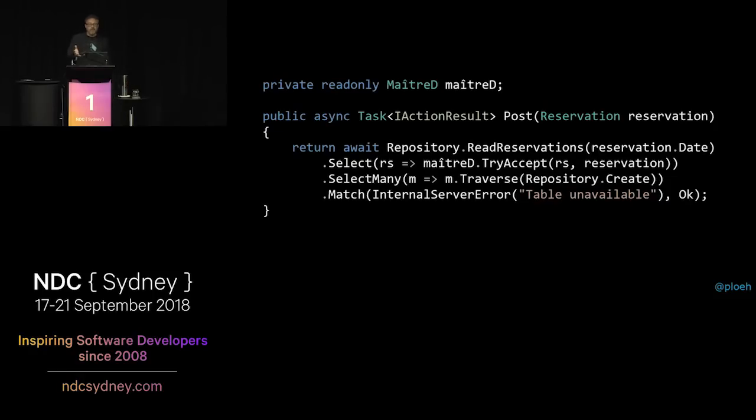What we notice here is that now we basically just have this sort of pipeline way of writing code, where we start with one method call, and we project via select into something else, and then via select many into something else, and then we ultimately call match, and that's what we return. You'll notice there's a select going on, there's select many going on, so there's definitely a monad in action here. And the monad is the task monad. And inside that task monad is a maybe monad, by the way. So it's still a stack of monads, but that's OK.